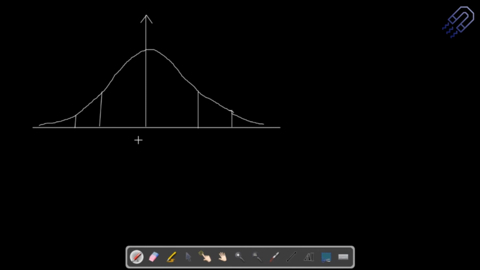This is mu, this is the mean. This is where the maximum value should be, and it is distributed around the mean. This is on the other side of mu, so it is mu minus sigma. Sigma is the standard deviation, remember, and this particular point is mu plus sigma. So understand it in terms of statistics. If you're going to this particular point, you are going sigma away from mean on the positive side. This side it is sigma away from mean on the negative side. So if that is the case, this particular point would be nothing but mu plus 2 sigma, and this particular point would be mu minus 2 sigma. So if you just remember it in this way.